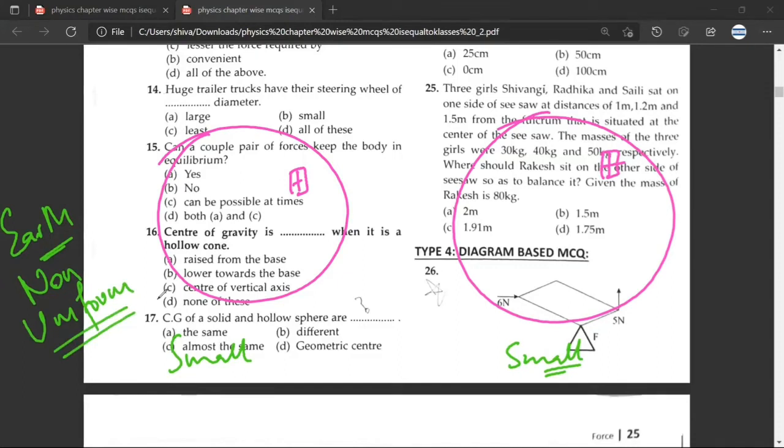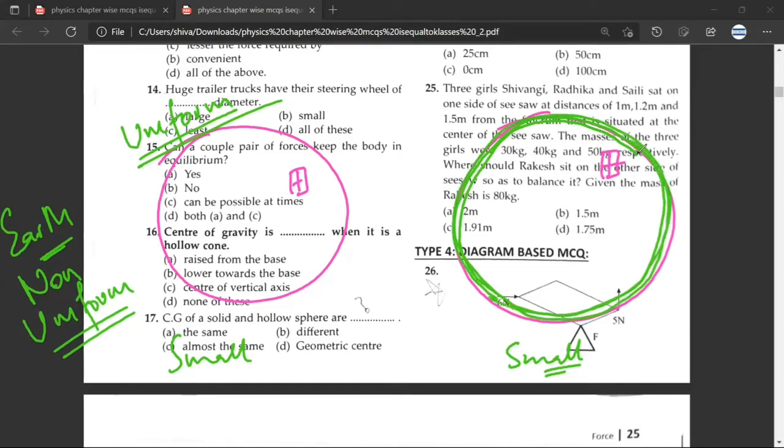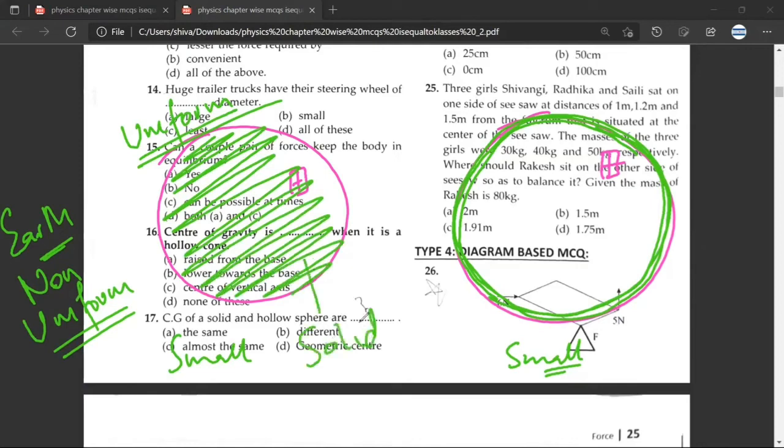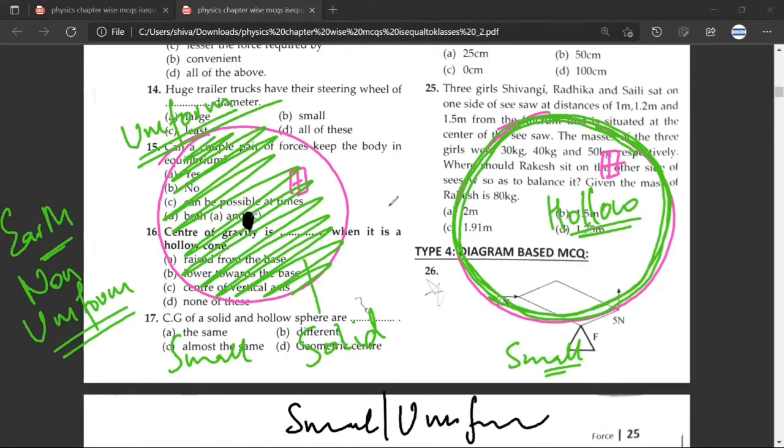Yes, sir. Now, because it is a small sphere, we are assuming that both the spheres are uniform. The mass is uniformly distributed. Please be very, very clear that the basic assumption we make in all these questions is that the mass of the spheres is equally distributed. Any doubt? No doubt, sir. So this is a solid sphere, this is a hollow sphere, but the mass is equally distributed. As long as we have small and uniform spheres, the center of gravity would be in the center.